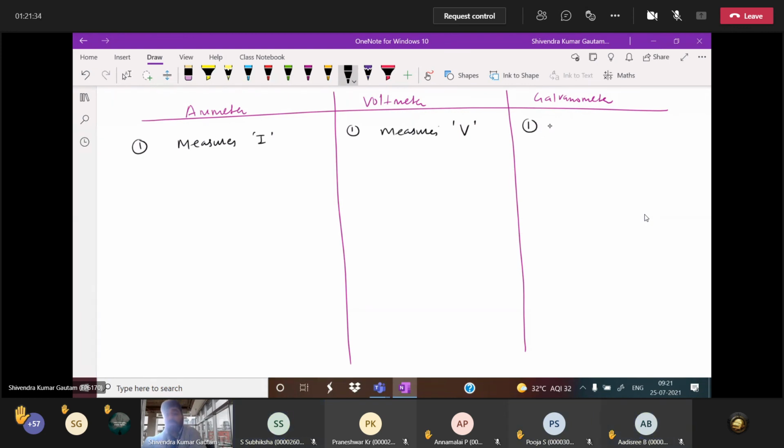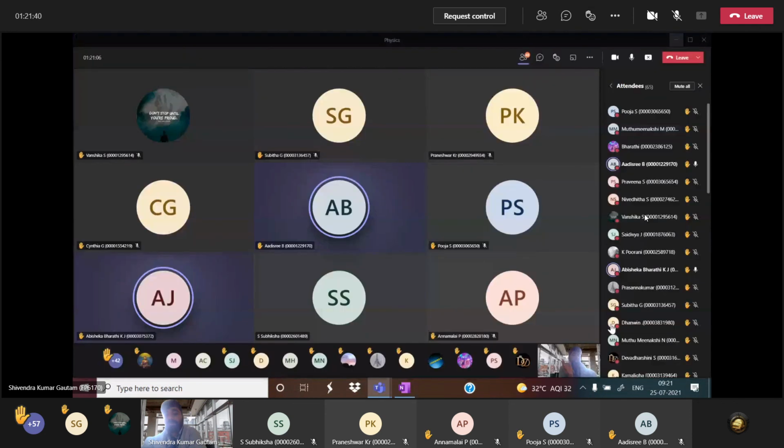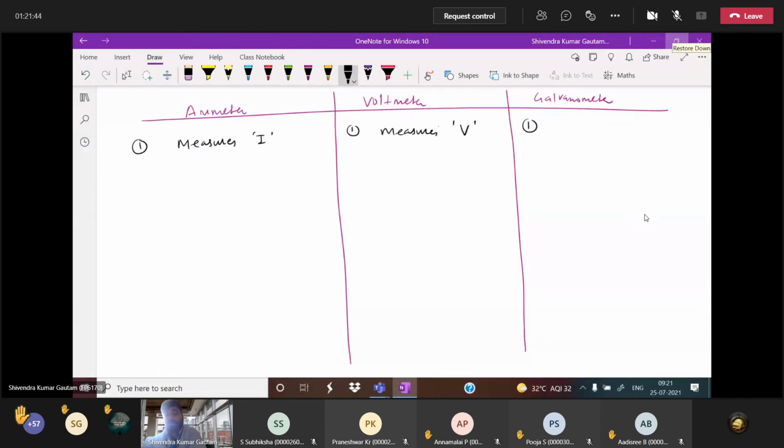It will just show deflection. If current is flowing, it will show deflection. If current is not flowing, it will not show deflection. So galvanometer is not a measuring device. It will only detect the current here. It is not a measuring device.